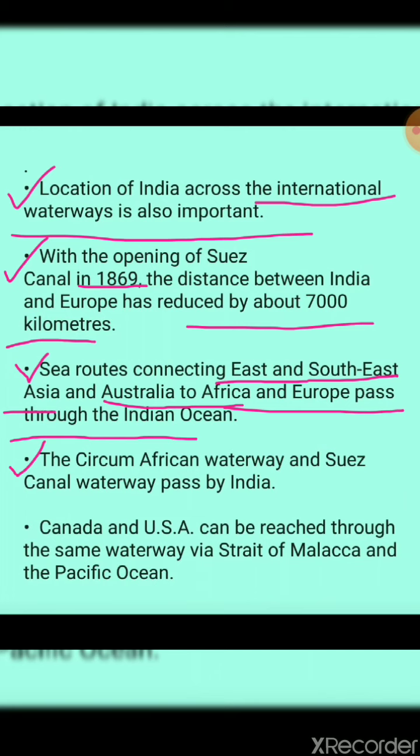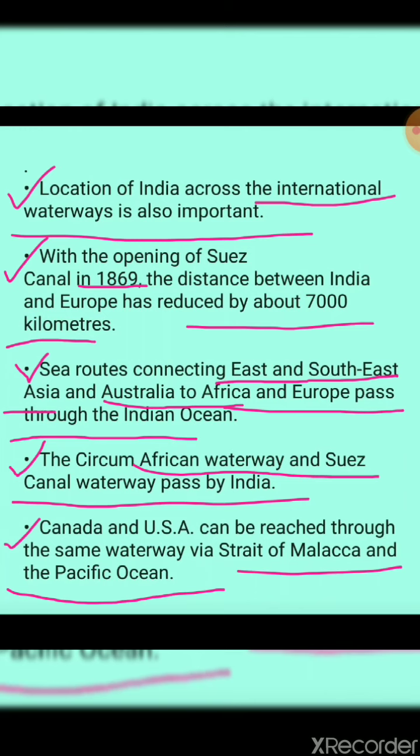Next, the circum-African water route and the Suez Canal water route pass by India. These two, the African water route and the Suez Canal water route, pass by what? That is India. Next point, Canada and USA can be reached through the same water route via the Strait of Malacca and the Pacific Ocean. If you want to reach Canada and USA from the water route, then you need to move through the Strait of Malacca, and that is from the Pacific Ocean.